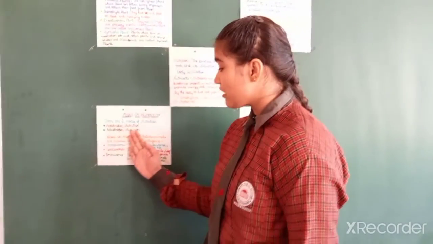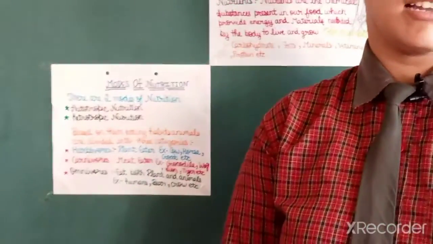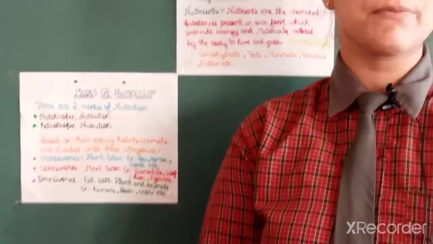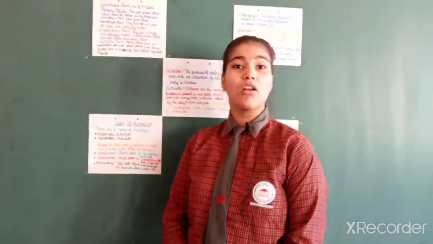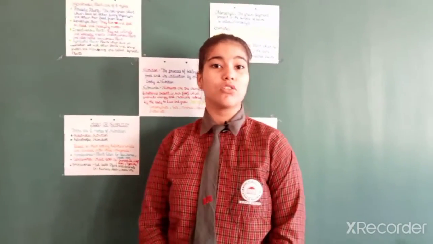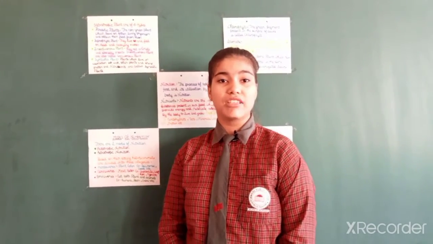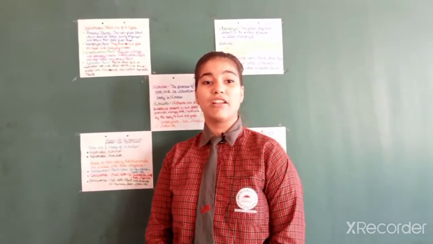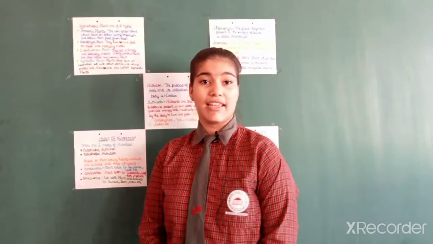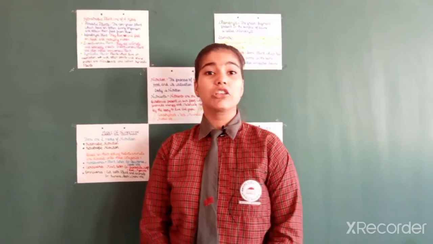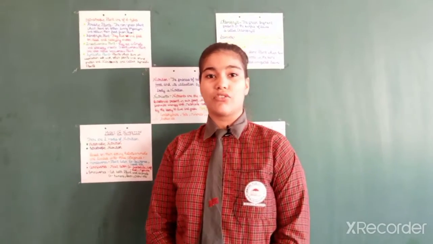Now, heterotrophic nutrition. Hetero means other and troph means nourishment, and this type of nutrition is mostly found in all animals, and all animals are also known as heterotrophs. Heterotrophs are the organisms which can't prepare their own food and depend on other plants and animals for their food. For example, animals, human beings, birds, etc.